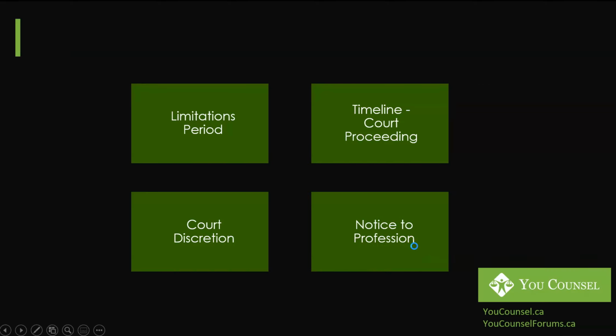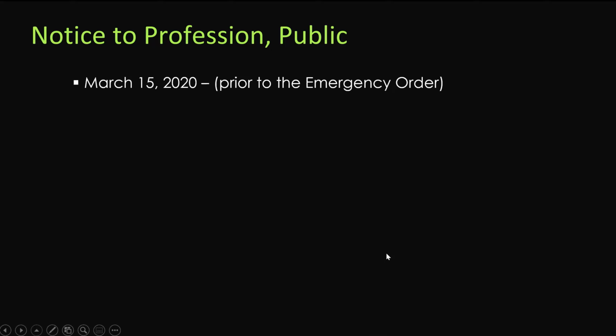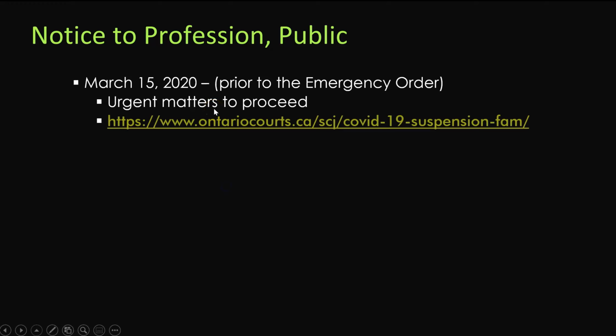Let's talk about notice to profession. The courts have issued 2 notices to profession and public. What are these notices? These are courts' basic instructions in terms of how they are managing different affairs in the court system. Now, the first notice to profession and public was issued on March 15th, which was prior to the emergency order. And in that notice, the court had indicated that urgent matters were going to continue to proceed, but all other matters, all other hearings were suspended.